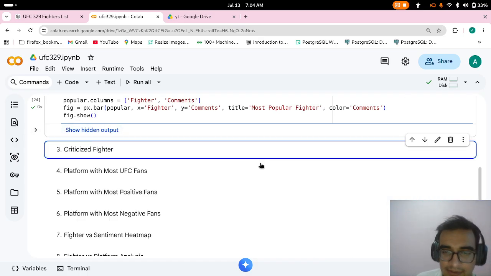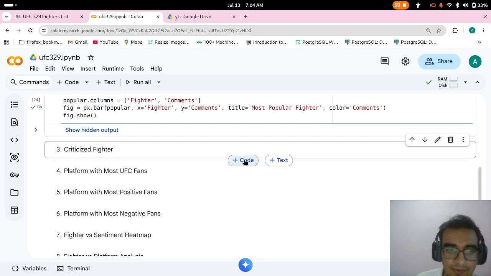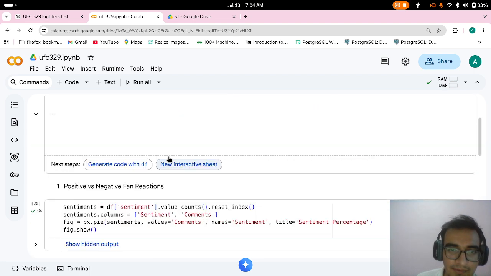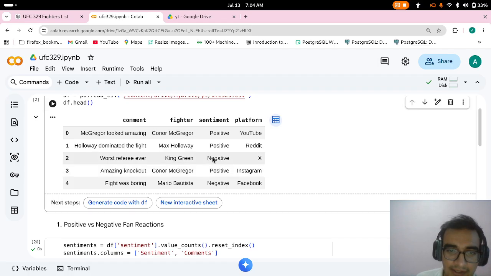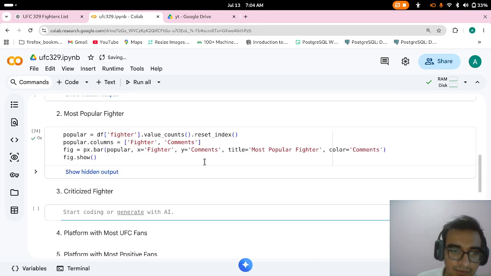Third analysis is the most criticized fighter. Who will be the most criticized fighter? The one with the most negative sentiments.